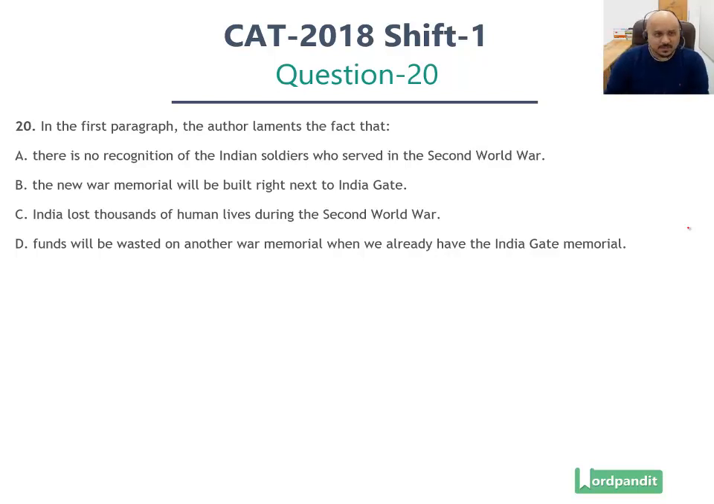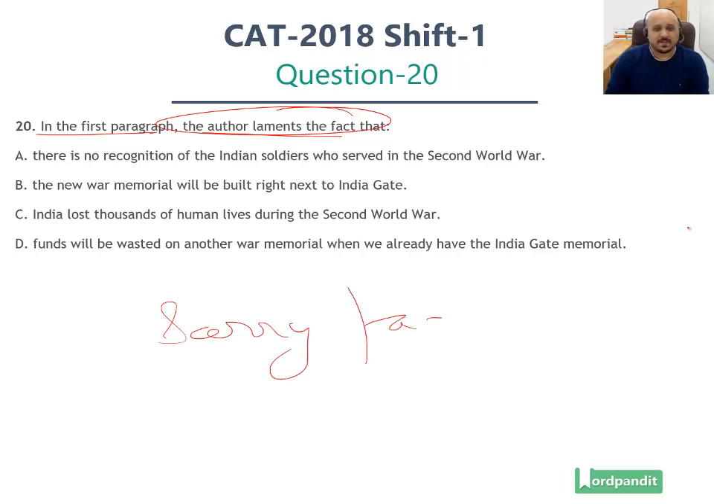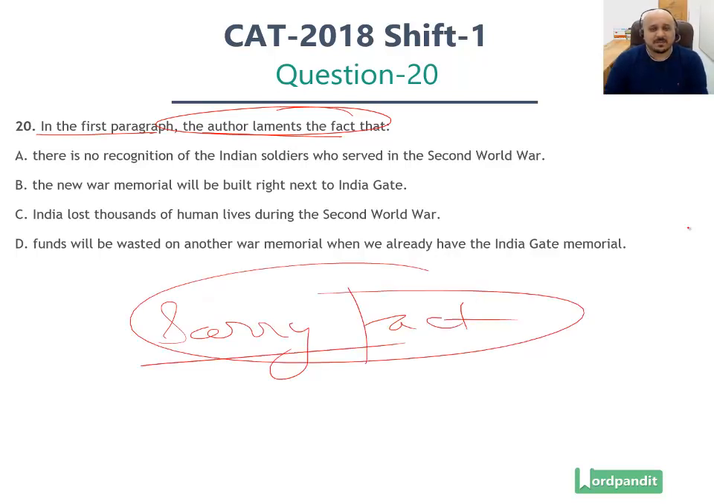Now, what does this particular question specifically talk about? In the first paragraph, the author laments the fact. So when you lament something, you express your grief over something. The author is pointing out a sorry fact in the passage. He's expressing his grief about something. What is he pointing out to?